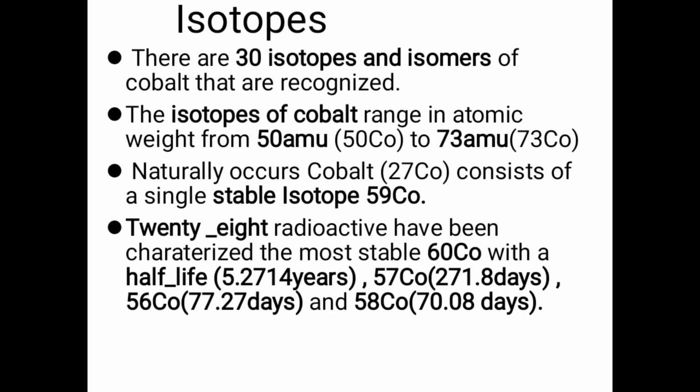Isotopes. There are 30 isotopes and isomers of cobalt that are recognized. The isotopes of cobalt range in atomic weight from 50 AMU to 73 AMU. Naturally occurring cobalt, cobalt-27, consists of a single stable isotope, cobalt-59. 28 radioactive isotopes have been characterized, the most stable being cobalt-60 with a half-life of